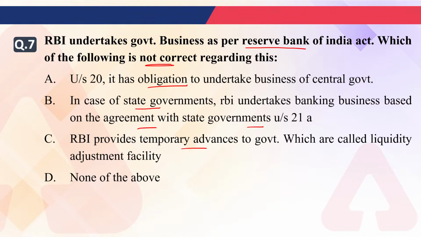And fourth is saying none of the above. Now, which of the following will be correct? Sorry, not correct. Question is asking about the not correct statement. A, B, C or D?